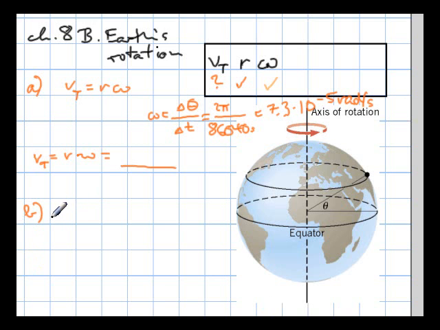So for part B, I would say RB, same equation then, where we have the tangential speed that we calculated earlier, but 1/3 of it, and we divide that by omega, and that is the same omega that we calculated over here, because the angular velocity is the same for both latitudes, because the Earth overall is a solid.